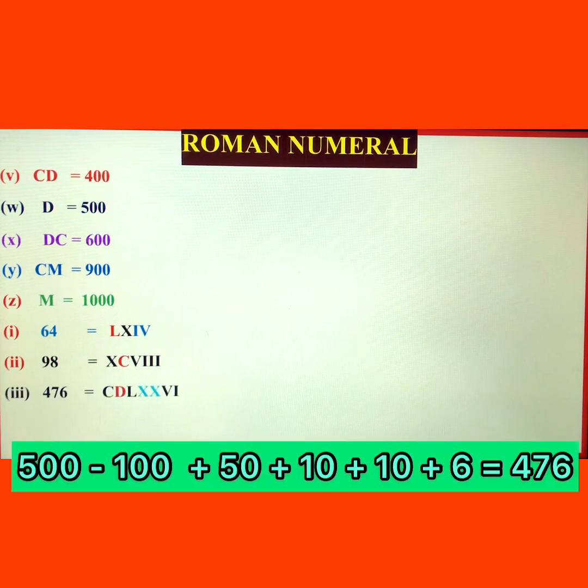Now if you want to write 476, then how can you write it? Okay dear, you cannot write 400 directly.